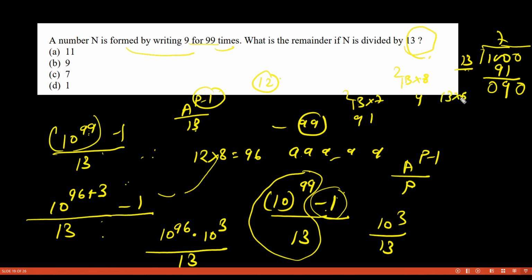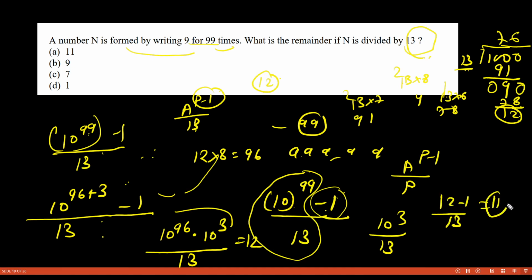Sorry, 13 into 6 we are going to use. 3 6s are 18, 1, this will become 78. So we put 78 here. So obviously your remainder is going to be 12 here. So my remainder is coming for this term equal to 12. I have to subtract 1 from this remainder. Now my remainder is 11.